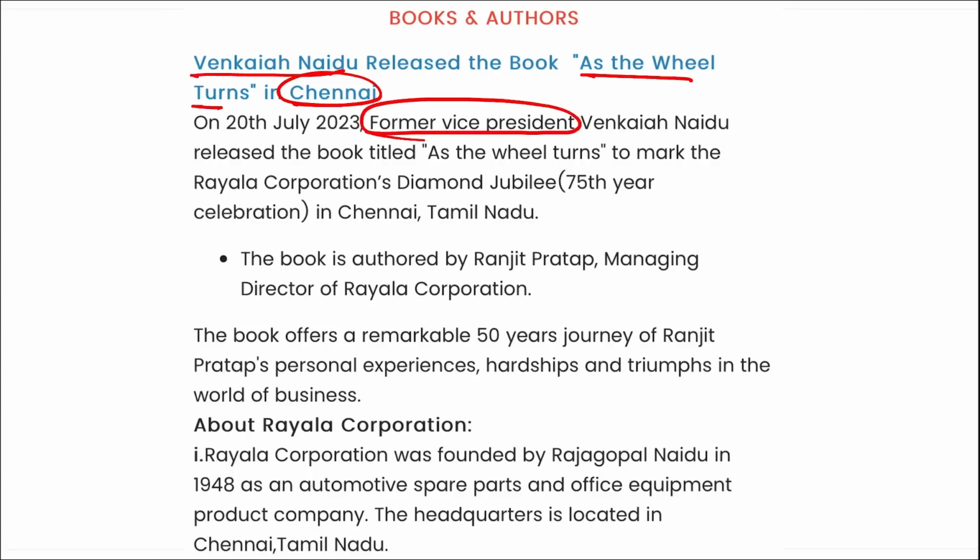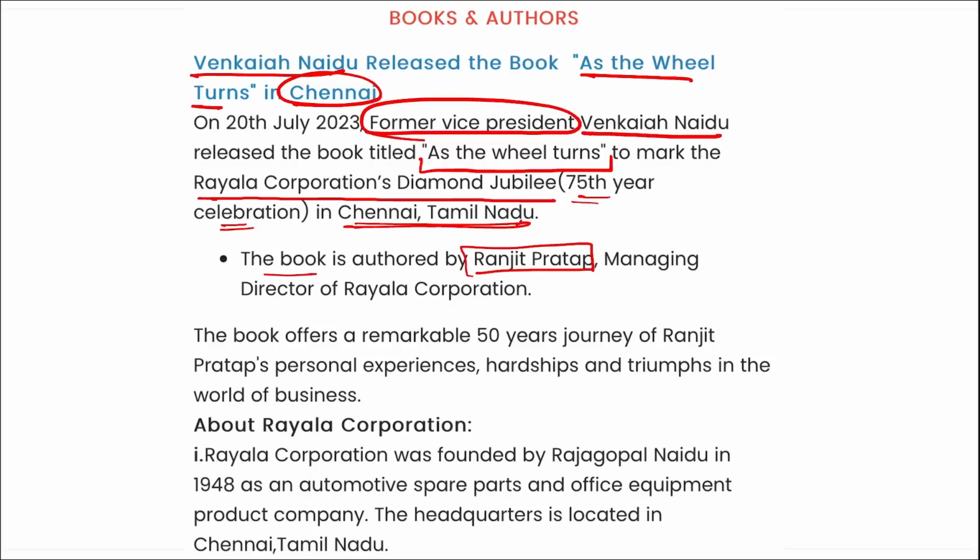Next, Venkaiah Naidu released the book As the Wheel Turns in Chennai. So our former Vice President of India, Venkaiah Naidu sir, released the book As the Wheel Turns to mark the Rane Corporation Diamond Jubilee, that is 75 years of celebration in Tamil Nadu. This book is authored by Ranjit Pratap, the Managing Director of the corporation. So remember, this book was released by M. Venkaiah Naidu sir, the former Vice President, and authored by Ranjit Pratap. Right? Important. Take a note.